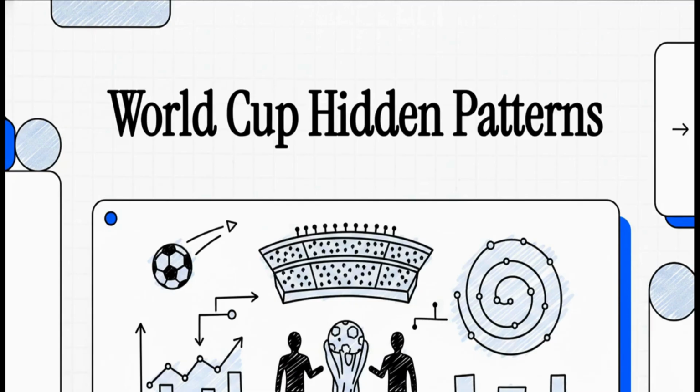But beyond the cheering crowds, the roaring stadiums, and the iconic trophy lifts, there's actually a fascinating, almost mathematical rhythm to this whole global phenomenon. We're going to peel back the layers of all that emotion and dig into decades of historical soccer data, winners, runners-up, scorelines going way back to 1930, all to uncover the hidden patterns of the World Cup final.